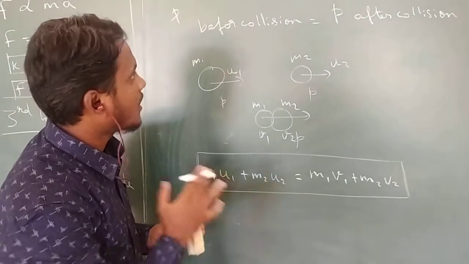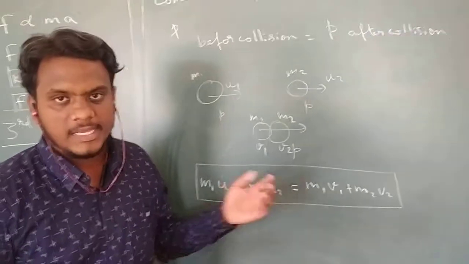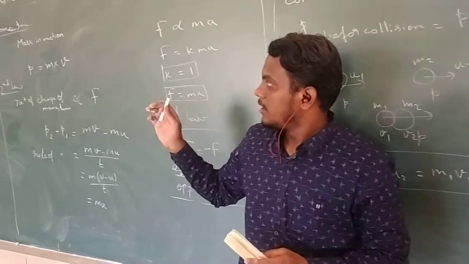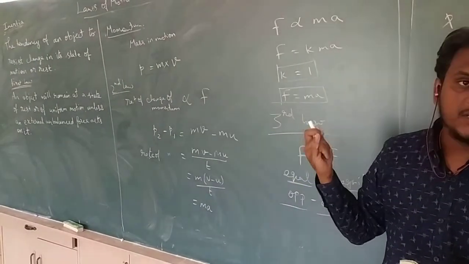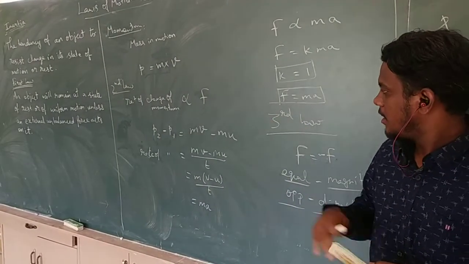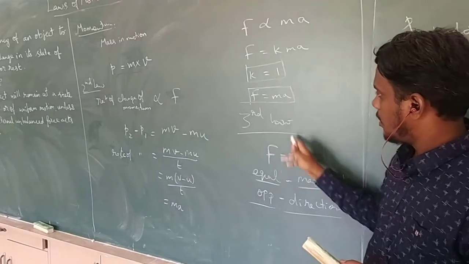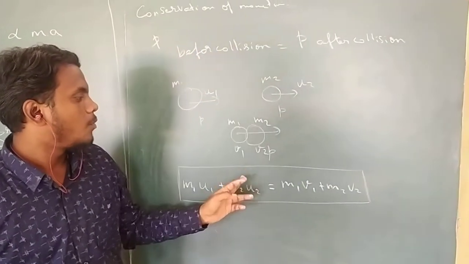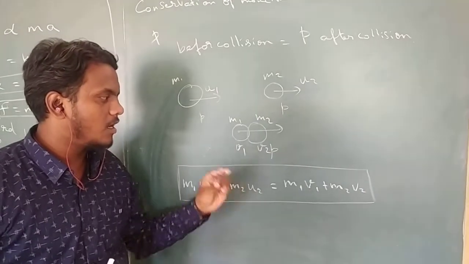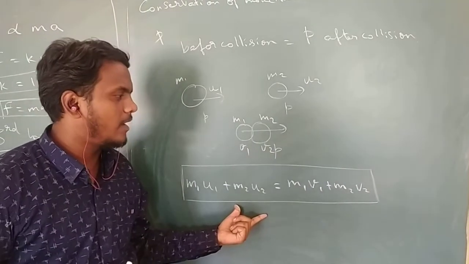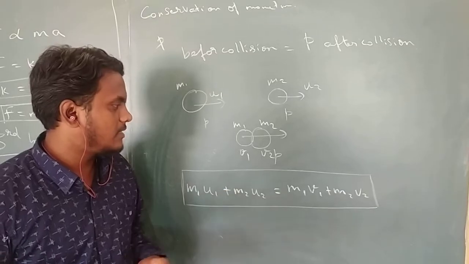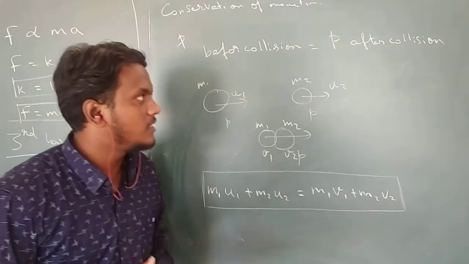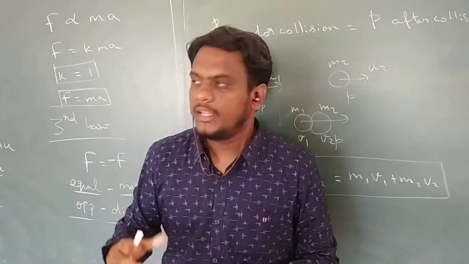This is the whole second lesson. So the three important laws. Other than that, we have inertia, the law of inertia, we have momentum, and we have this derivation F equal to ma, and lastly this law of conservation of momentum. For this also there is a very small derivation. You can see that in the book. It will be just 3 lines. If you thoroughly see this, you can easily answer all the questions in this lesson.